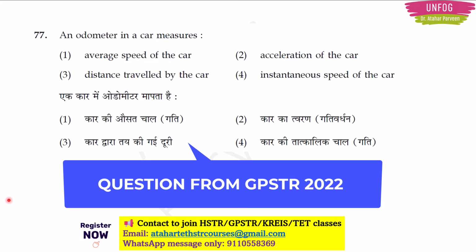See the options: average speed of the car, acceleration of the car, distance traveled by the car, instantaneous speed of the car. Actually, an odometer records the total distance covered by a vehicle. So here the correct answer will be option 3. Talking about the instantaneous speed of the car, for this there is another instrument, which we call a speedometer, which is also fixed in that vehicle.